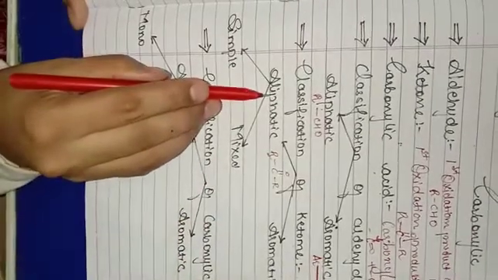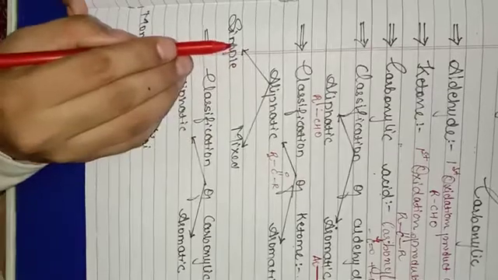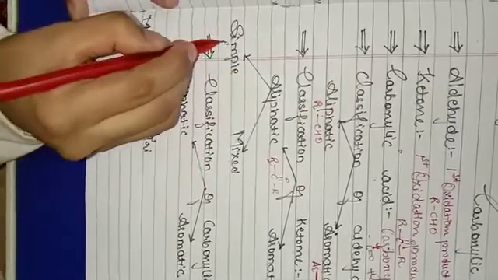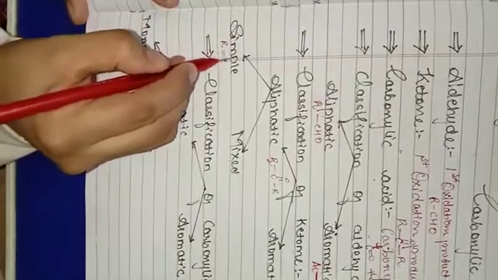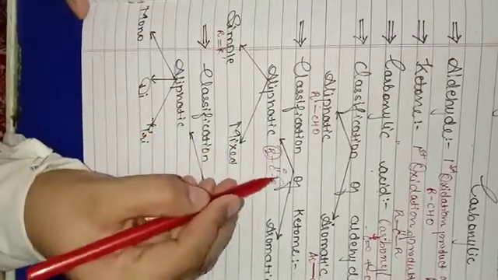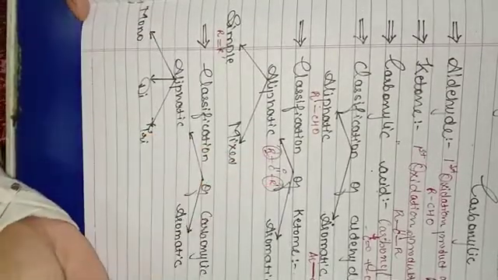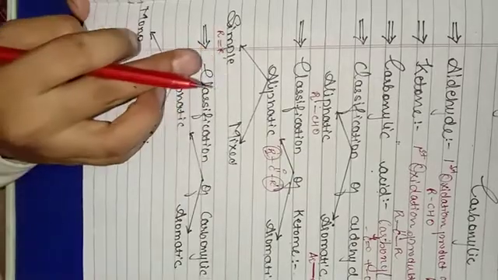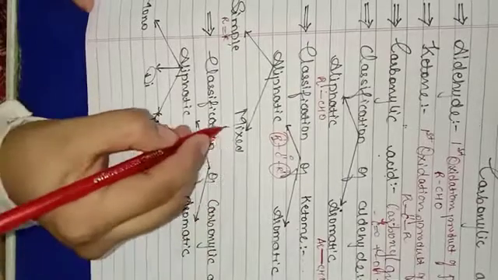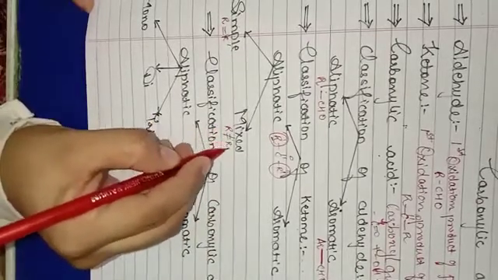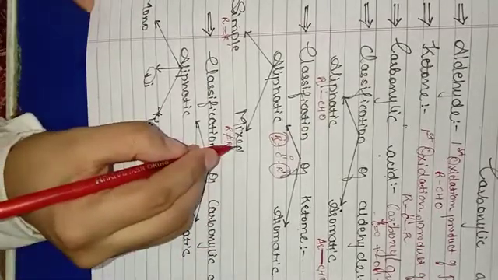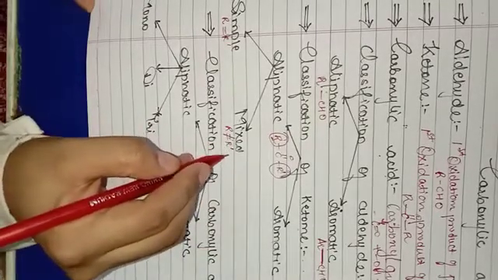Now, aliphatic ketone is further classified into simple and mixed. What is simple? When R and R dash are equal. It is also known as symmetrical ketone. What is mixed ketone? When R and R dash are not the same. That is your mixed ketone or unsymmetrical ketone.